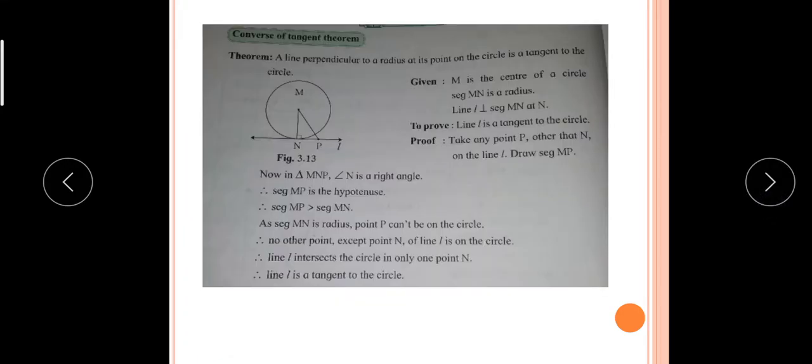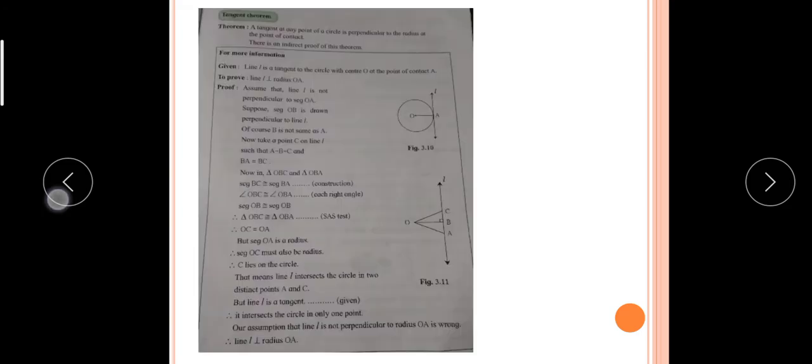Now, the converse of the tangent theorem. In the tangent theorem, what did we prove here? The assumption that line L is not perpendicular to the radius OA is wrong. And therefore, what did we prove here? OA is perpendicular to L, meaning the radius of a circle is perpendicular to the tangent. In the tangent theorem, we proved that a tangent at any point of a circle is perpendicular to the radius, or we can say that the radius is perpendicular to the tangent of a circle at the point of tangency.